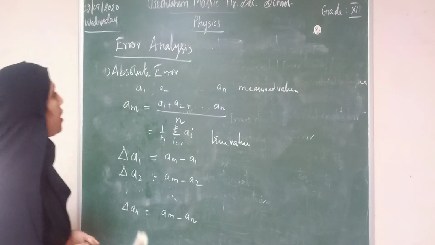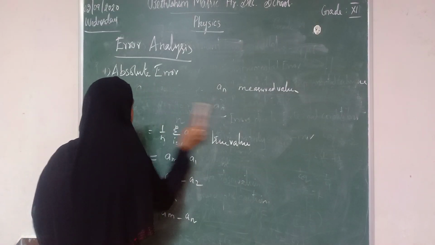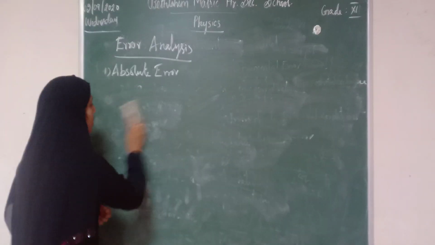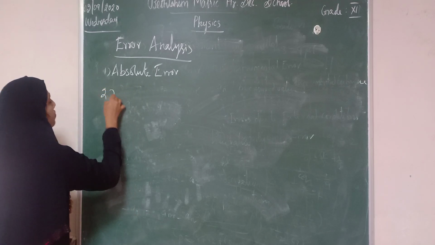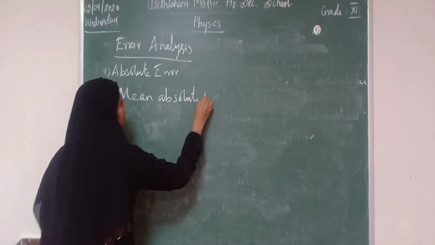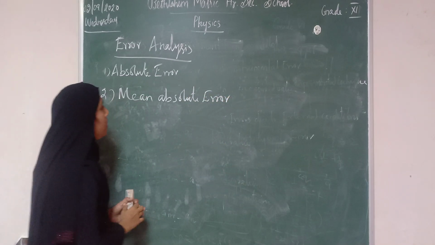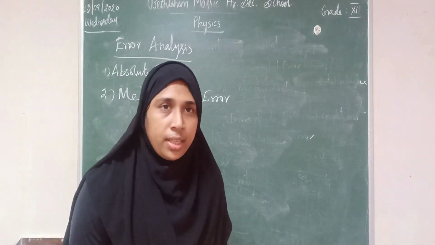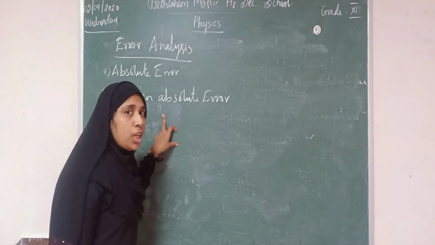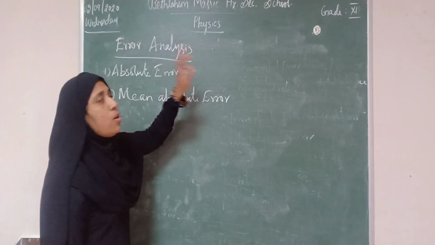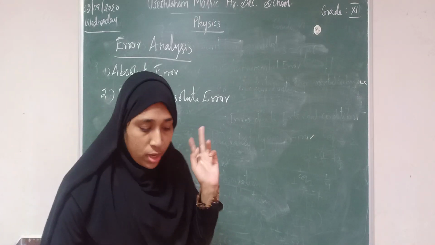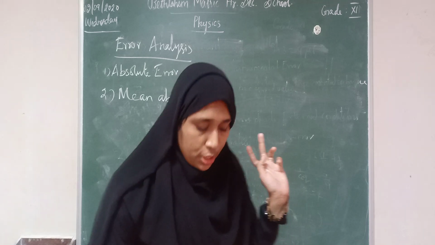Next, the second one is mean absolute error. What is mean absolute error? Mean absolute error means taking the mean of the magnitude of all the absolute errors.